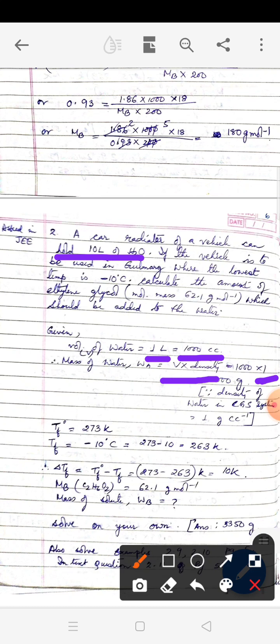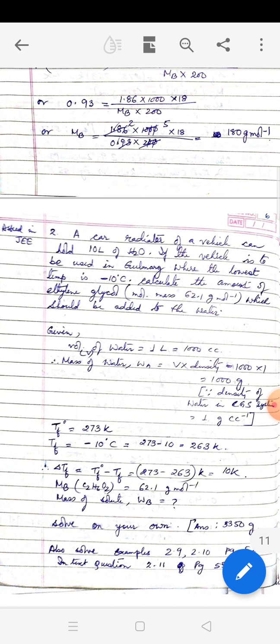How much is TF? TF naught is 273 Kelvin, and how much is TF? It is minus 10 degrees Celsius. So it is given in degrees Celsius. We are converting into Kelvin, which is 263 Kelvin. So delta TF is coming to be 10 Kelvin. Okay. Now molar mass of ethylene glycol is already supplied in the question, that is 62.1 gram per mole. Mass of solute, how much to be added, that is the question. So Wb to be found out.